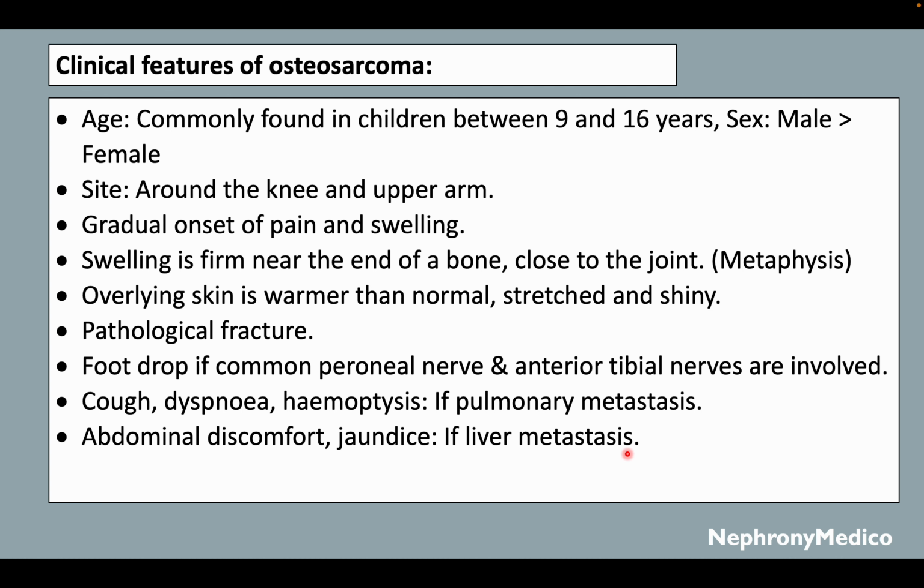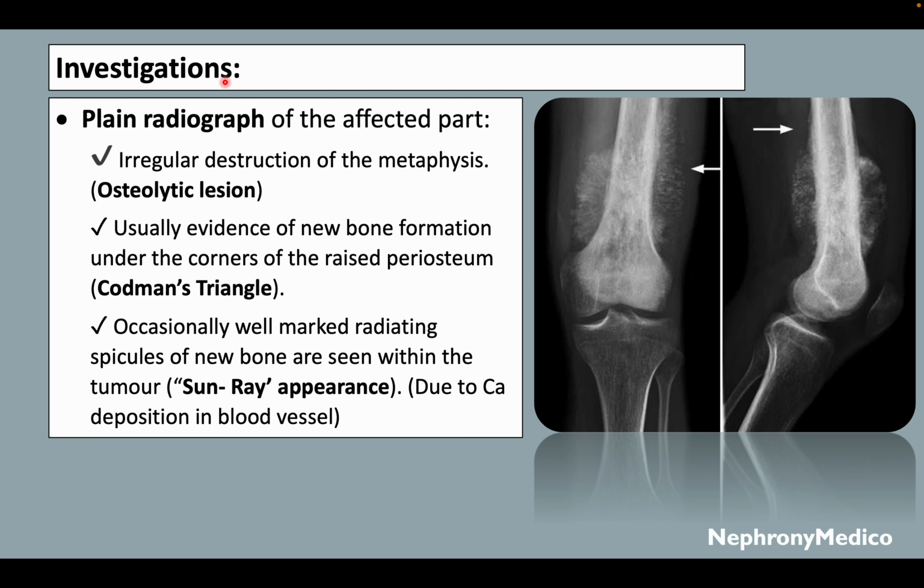Now, investigations. The plain radiograph of the affected part shows irregular destruction of the metaphysis, known as osteolytic lesion, and usually the evidence of new bone formation under the corners of the raised periosteum, known as Codman's triangle, is seen. Occasionally well-marked radiating spicules of new bone are seen within the tumor, known as sunray appearance, because of the calcium deposition in blood vessels. This is the X-ray showing the osteolytic lesion, Codman's triangle and sunray appearance.